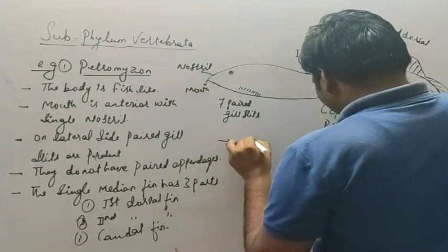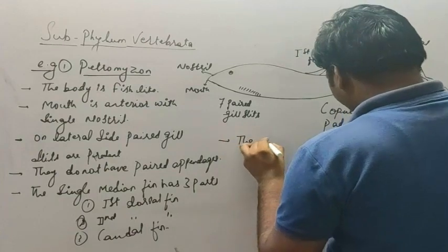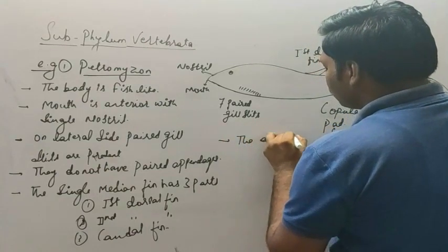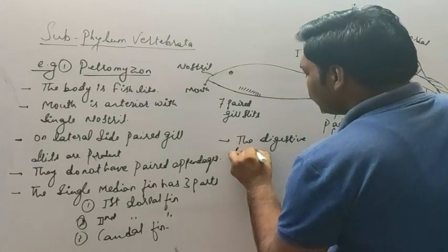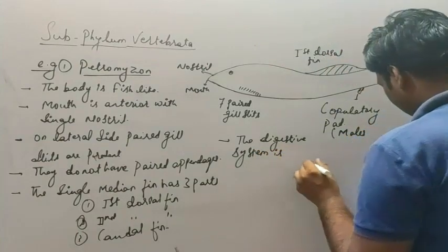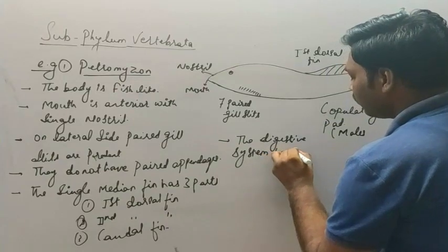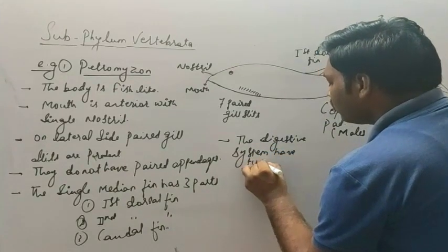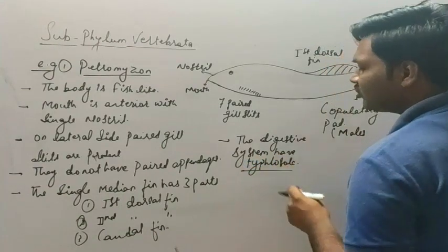The digestive system has a typhlosole. Now what exactly is this structure typhlosole?